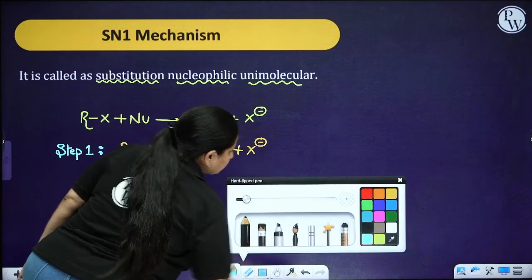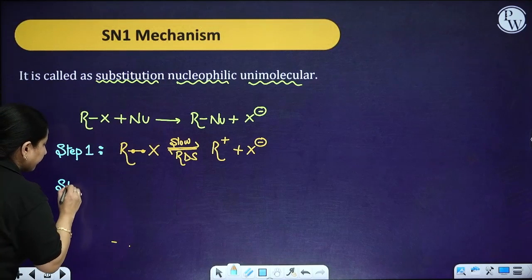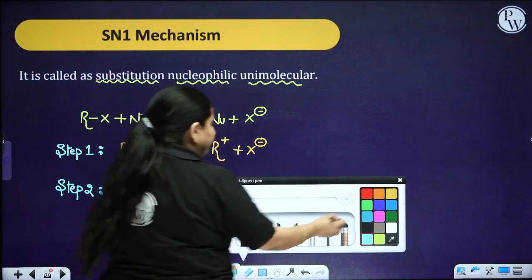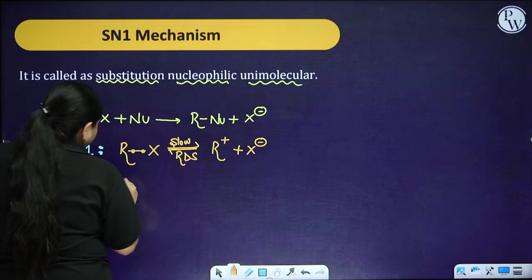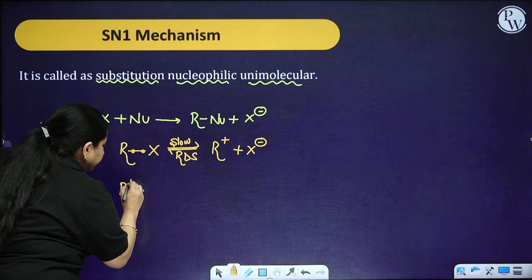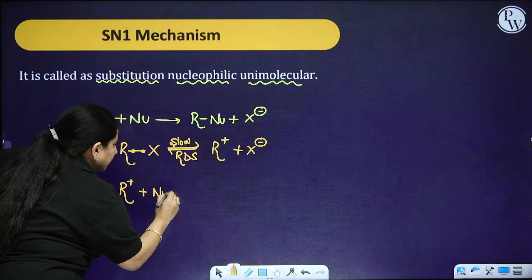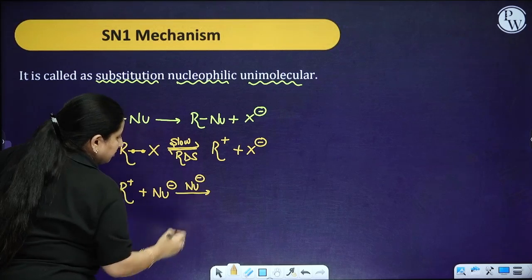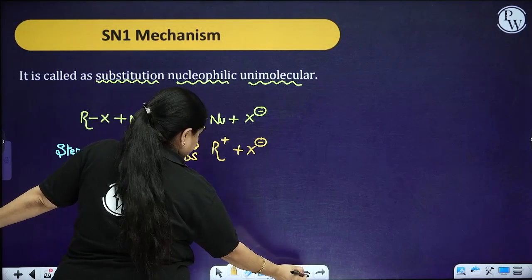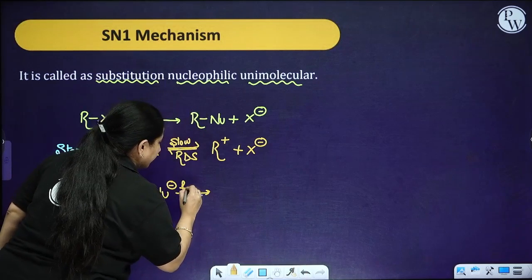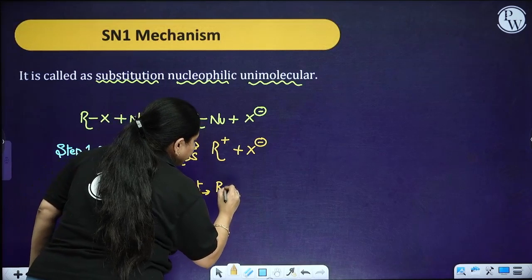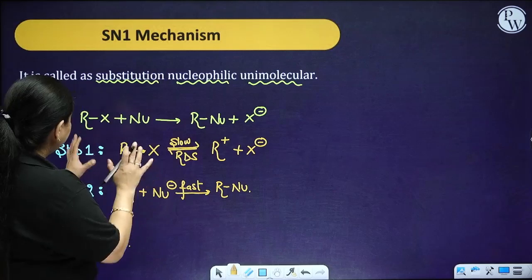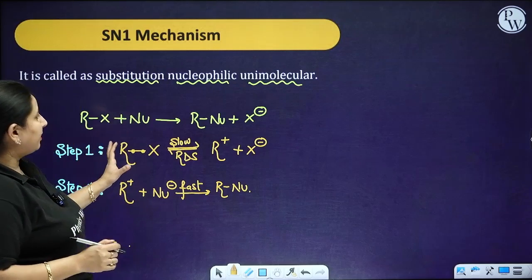In step 2, this particular step is going to be a fast step, and your nucleophile is going to come and attach over here. Fine. So in this manner this particular reaction takes place.